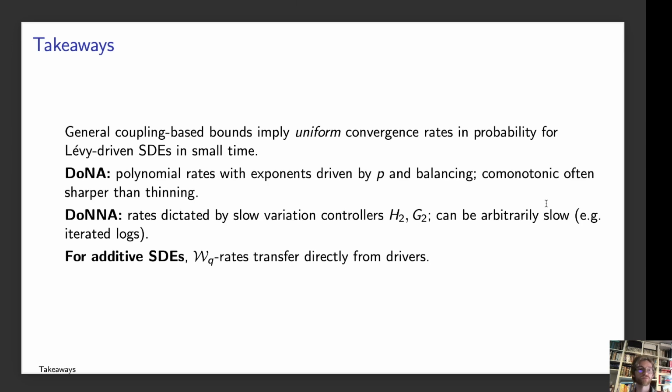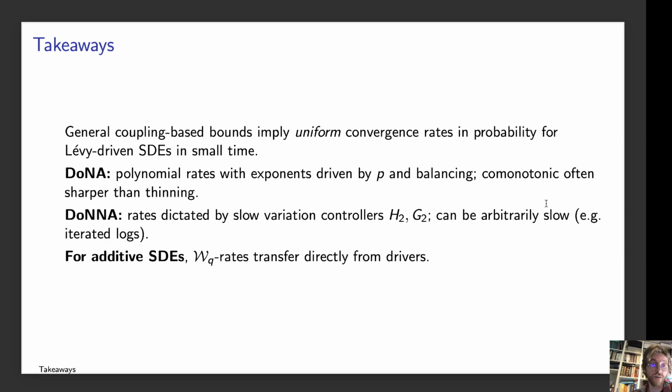So some general takeaways are that we can use these general coupling-based bounds to imply uniform convergence rates in probability for our Levy-driven SDEs in small times. For domain of normal attraction, we have polynomial rates driven by p and some balancing condition, where the combinatoric coupling often can lead to sharper rates in the thinning case up to a factor of 2.